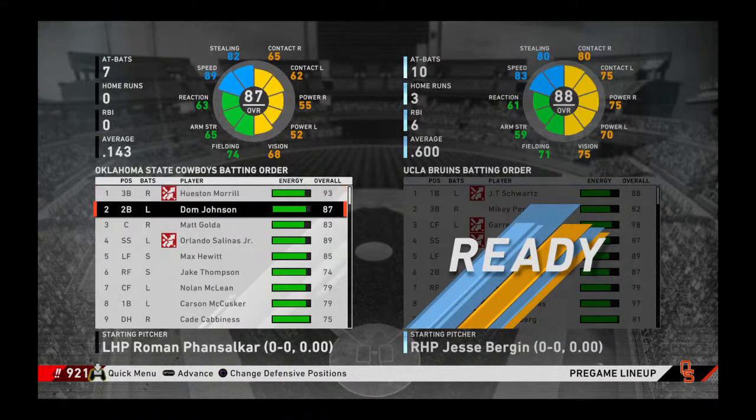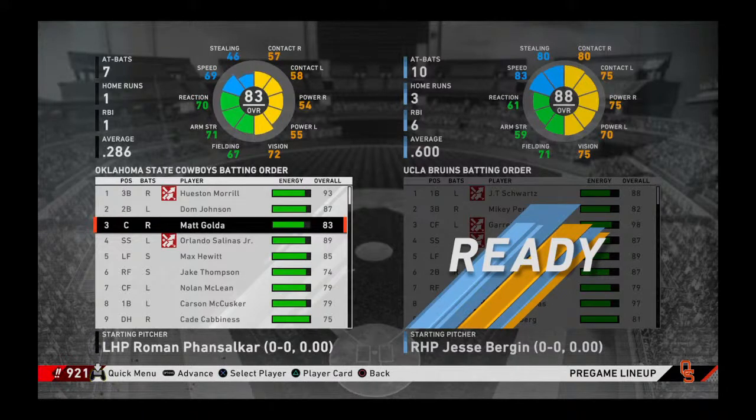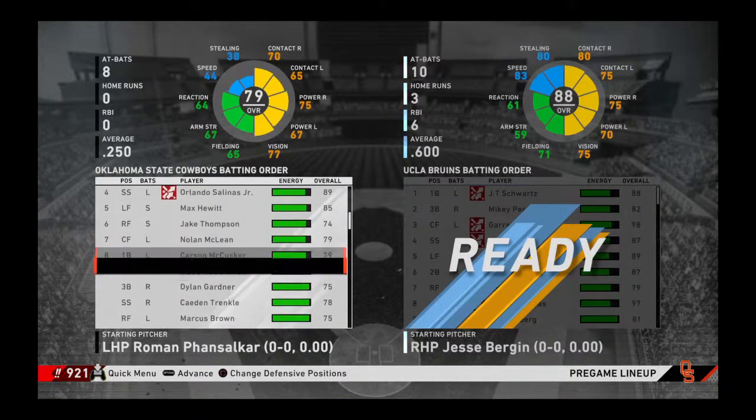Houston Morrow batting second, and playing second base, Don Johnson batting third and catching. He'll be DHing.